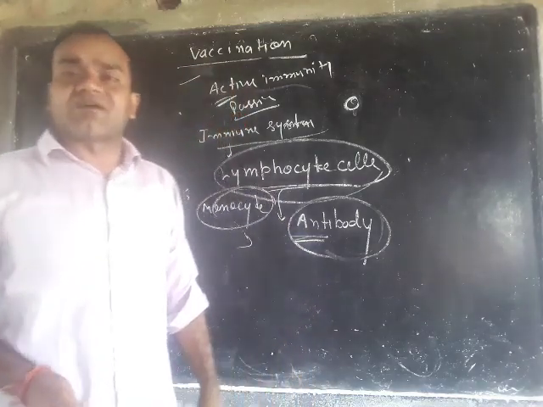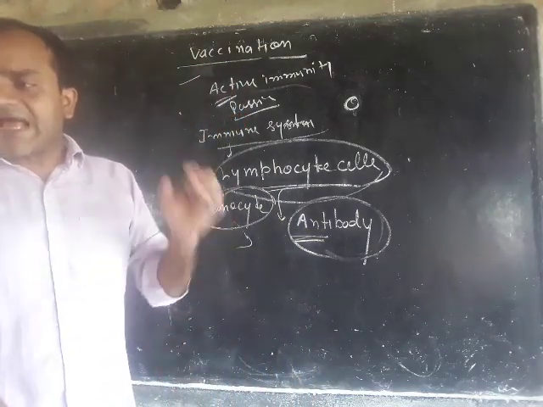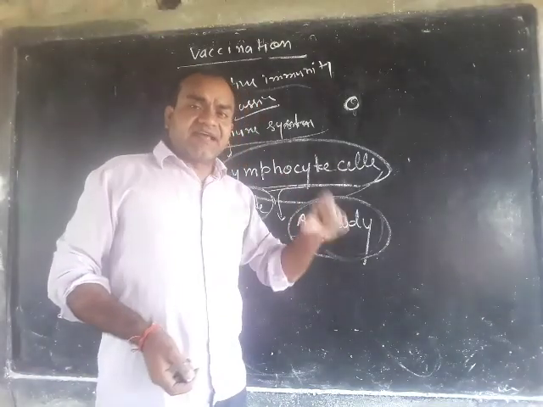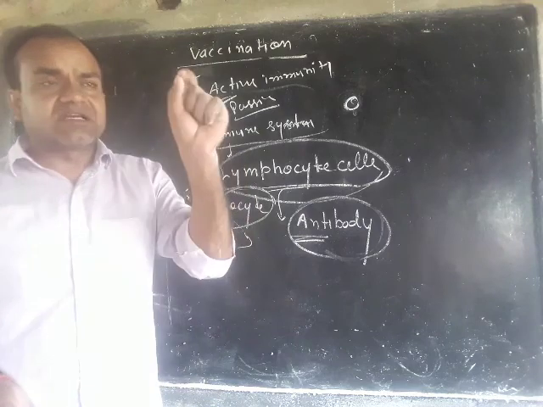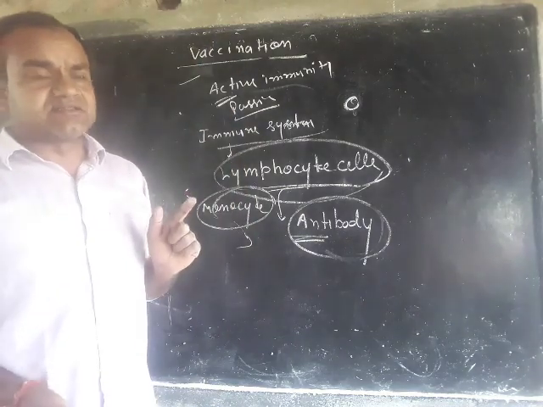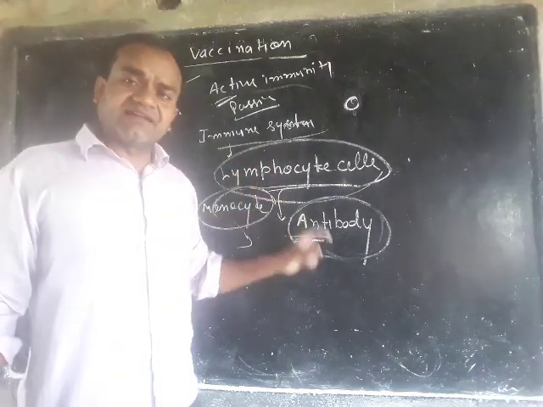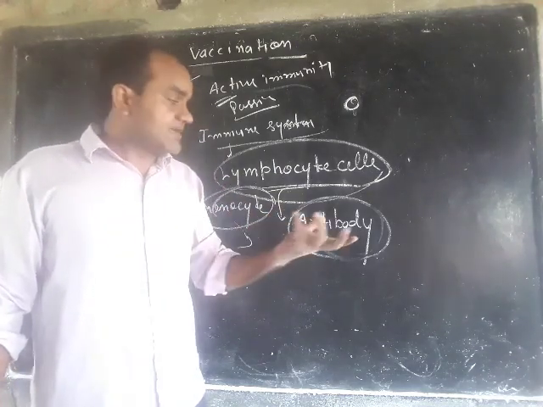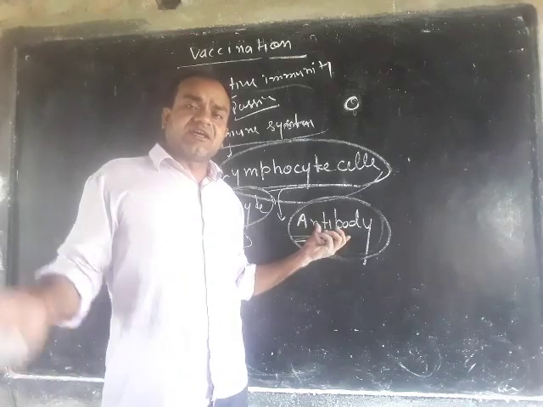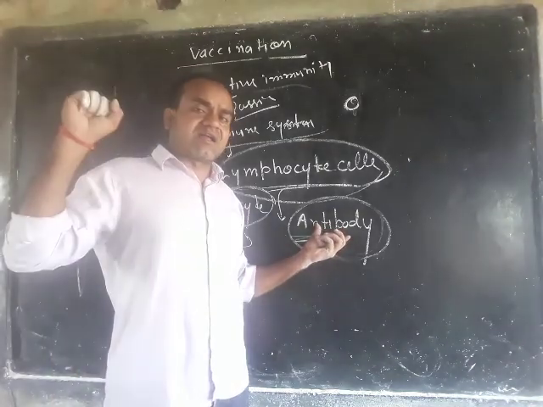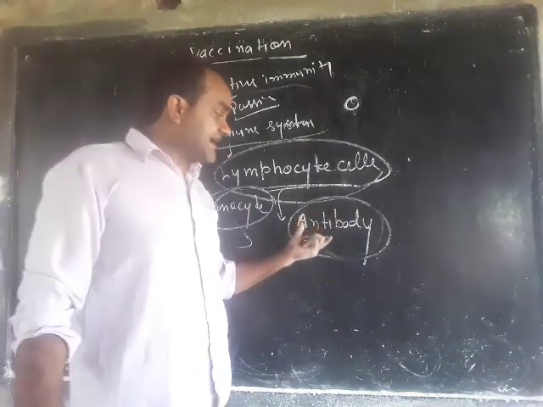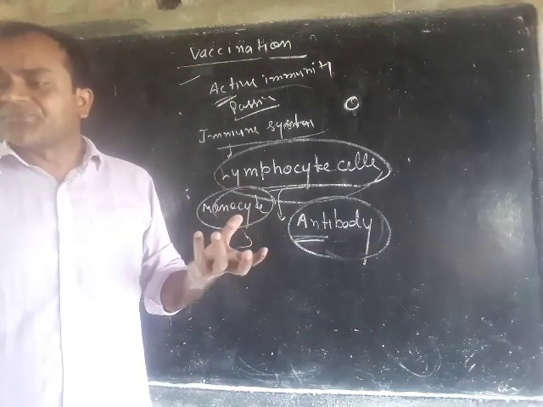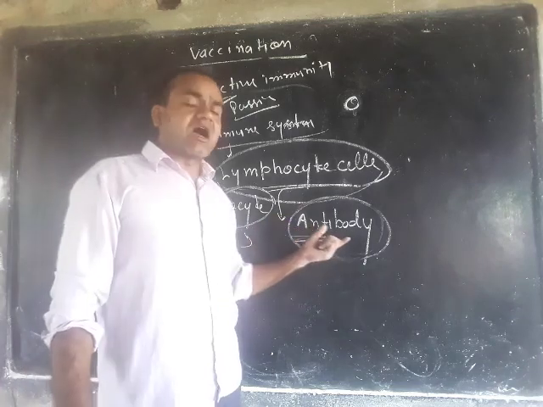In active immunity, our immune system makes an antibody for killing the particular virus, and our body itself makes the antibody by which it kills the microorganism. It takes time, and it is not harmful.